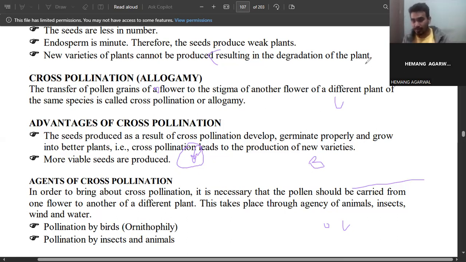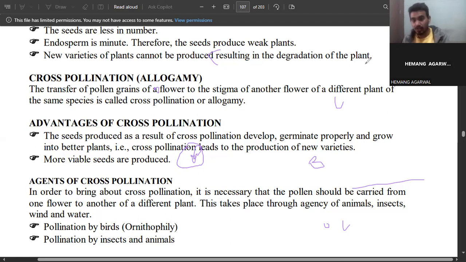If no variations happen, then the offspring will be dead. But if there are variations, that is, some mutations in the gene, that offspring will have the potential to tolerate that environmental process, and then they are going to survive. So we can say that with variation, the chances of survivability will be increased.